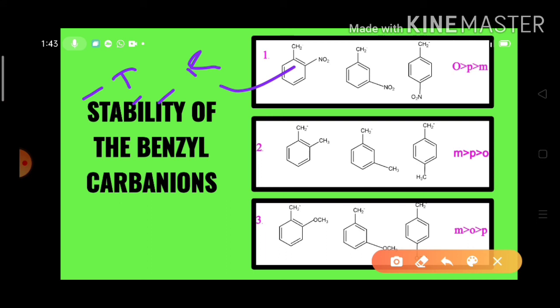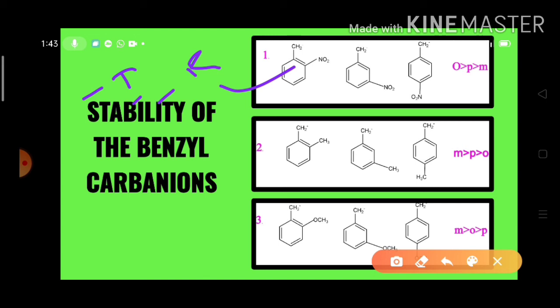It acts as both minus I and minus R group. That means this minus I group decreases the negative charge. So here the presence of the nitro group increases the stability of the carbanions. That means nitrobenzyl carbanion is more stable than the simple benzyl carbanion.